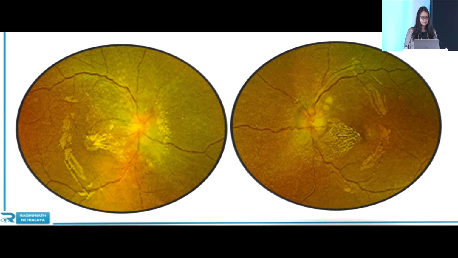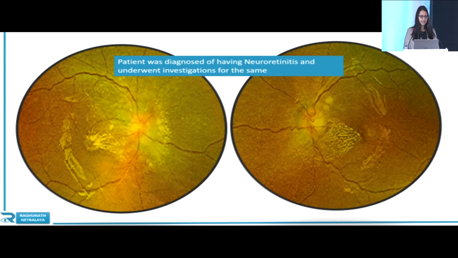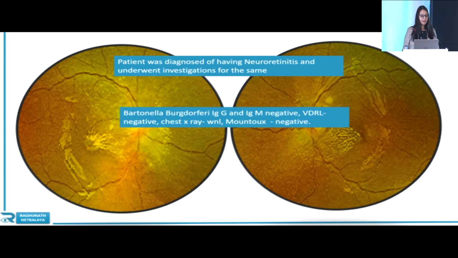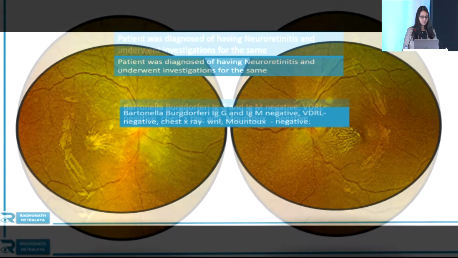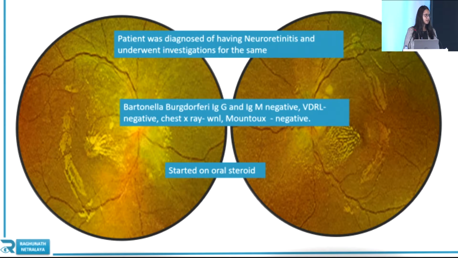This is the fundus photograph which he carried along with him, suggestive of bilateral disc edema, and along with that we can see exudates at the macula, that is macular star. The patient was diagnosed with neuroretinitis and underwent investigations. Bartonella IgG and IgM were negative. VDRL was negative. Chest X-ray was within normal limit. Mantoux was negative. Still, the patient was advised oral steroid.